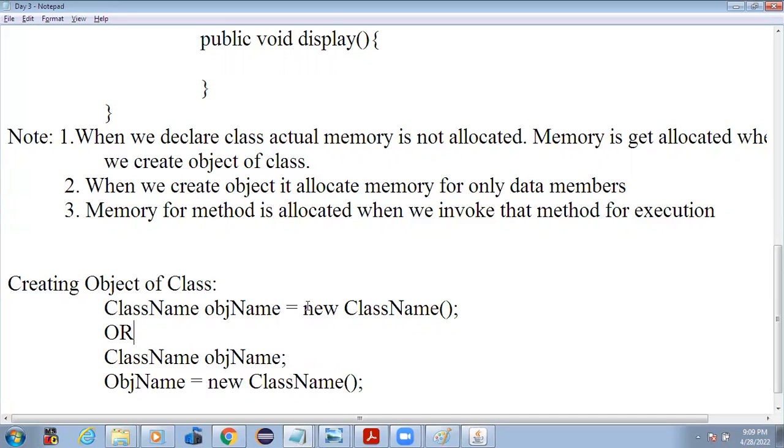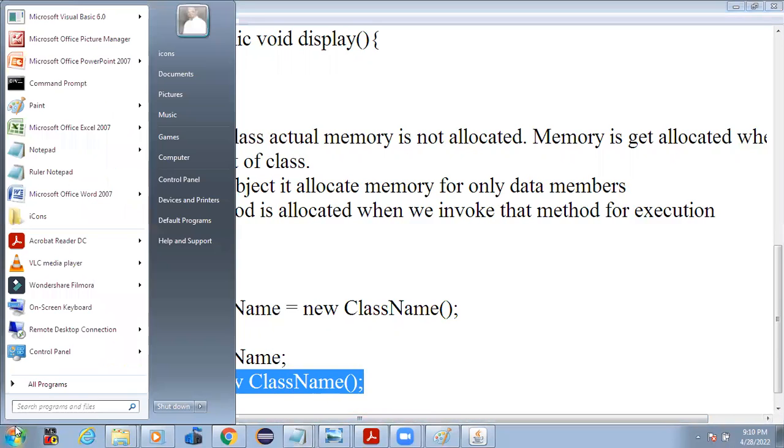New class name will create the object, that means it allocates the memory. Whatever memory gets allocated, the reference of that memory will be given to the object name. In exactly the same way, somewhere else we have created one variable of the type class name. When we write new class name, it allocates the memory, and the reference of that will be given to the object name. Let me explain this through a picture.